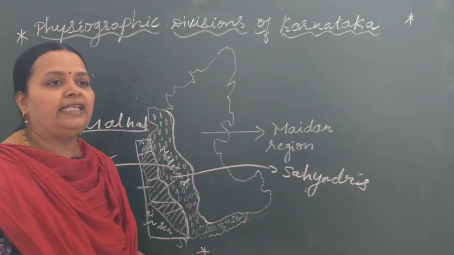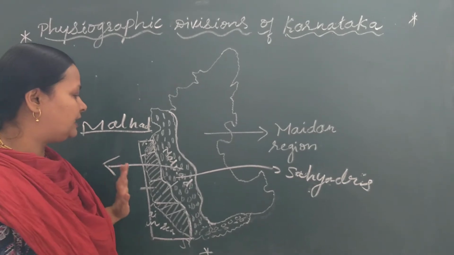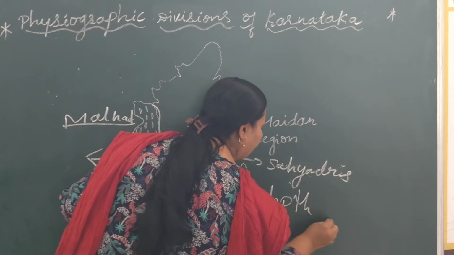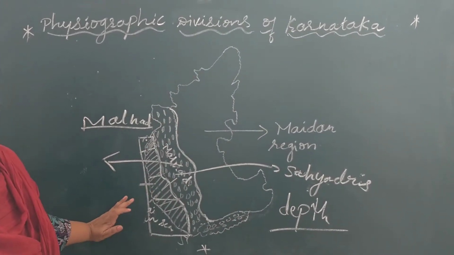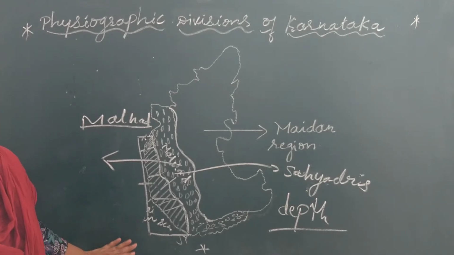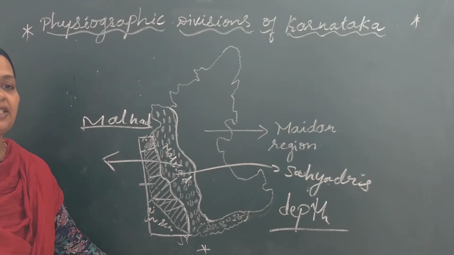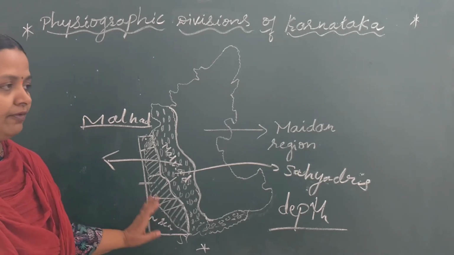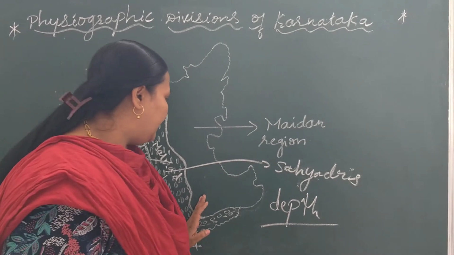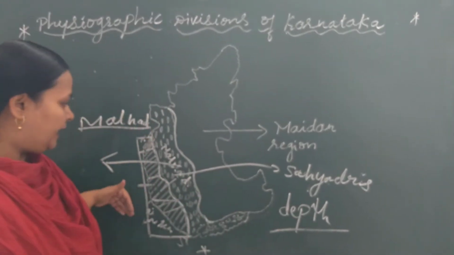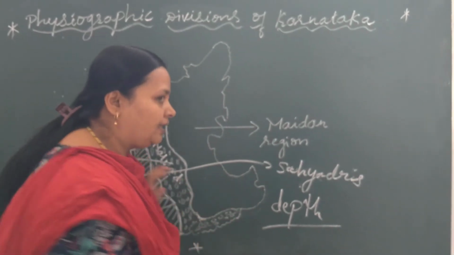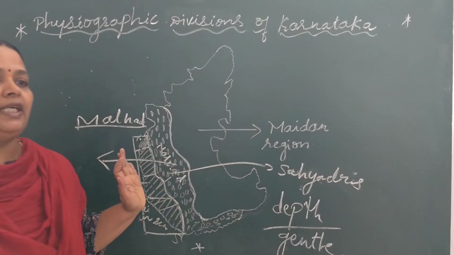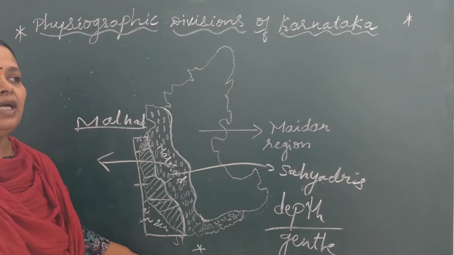The hills in this region are steep. Steep means depth. So the hills in the region are steep, with a deep slope towards the west, and to the east they are very gentle. So they are called the Ghats.